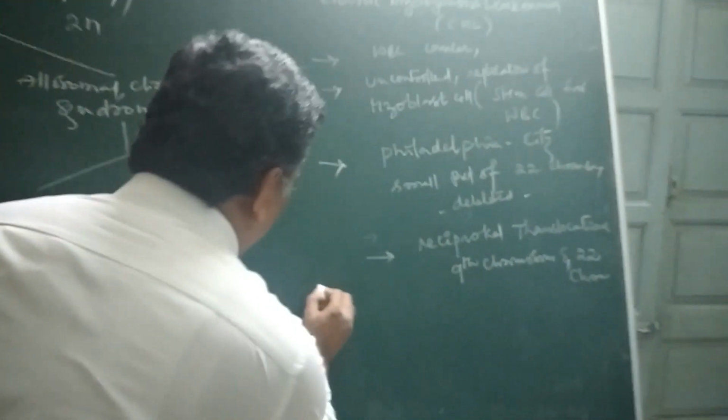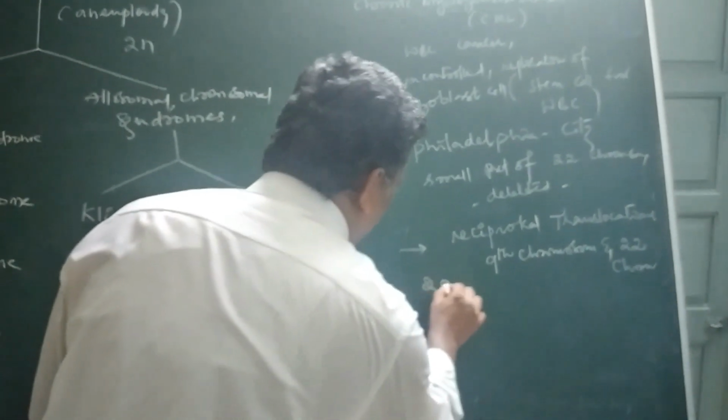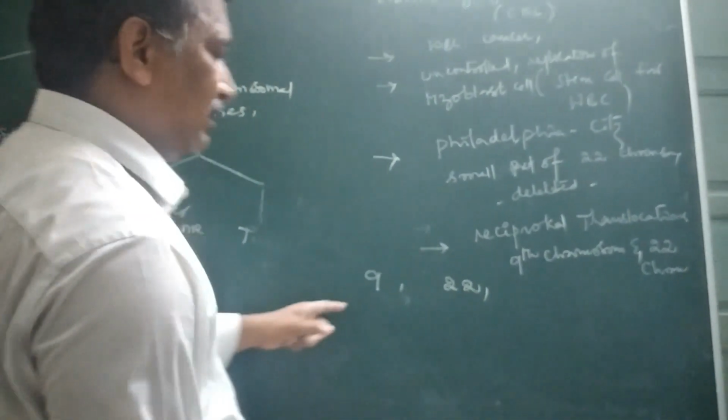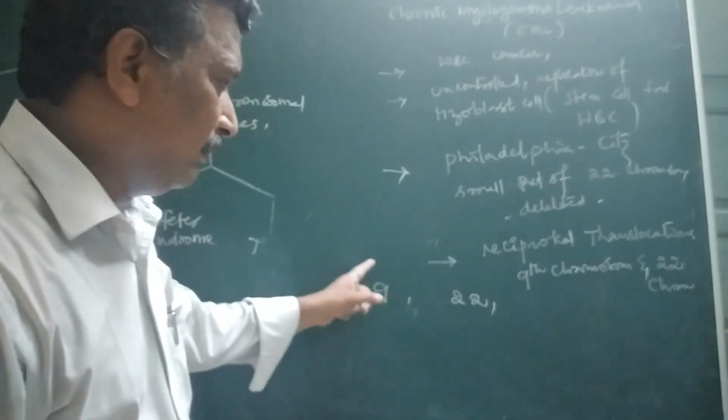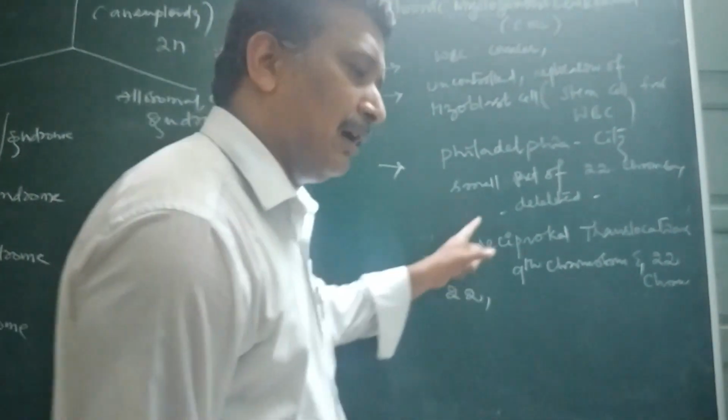Here is the 9th chromosome, here is the 22nd chromosome. Each has a short arm and a long arm.